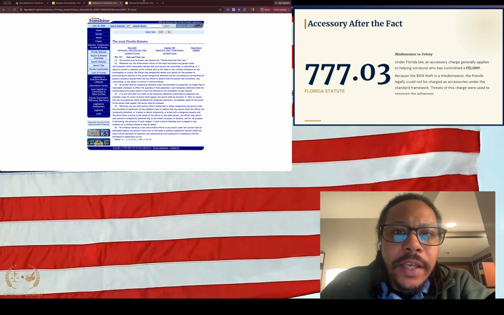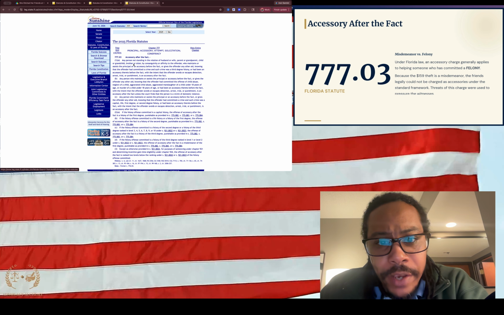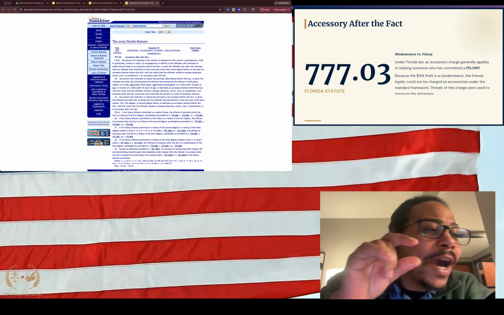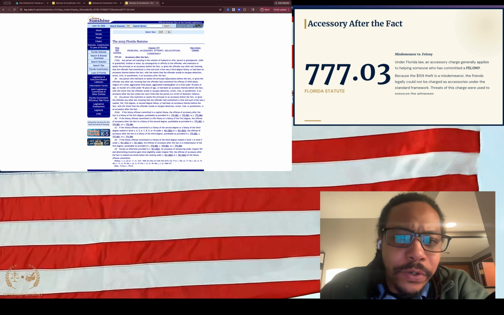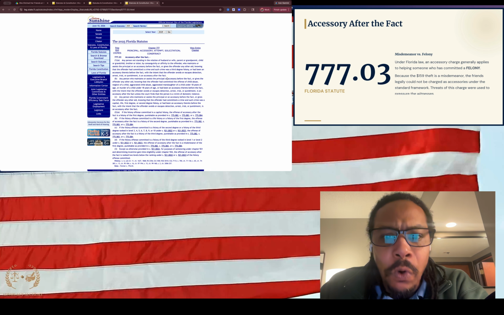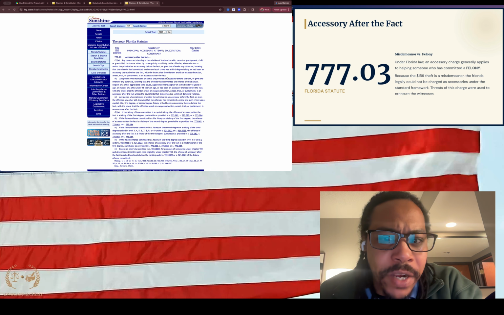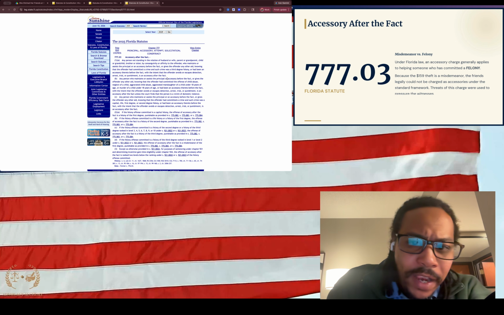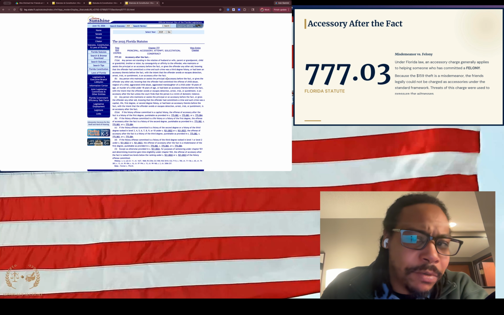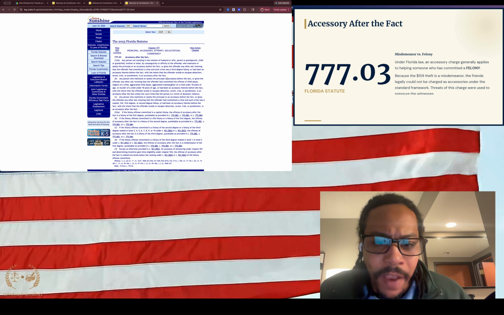Any person not standing in the relation of husband or wife, parent, grandparent, child or grandchild, brother or sister, or by consanguinity, that means by blood, okay, or affinity to the offender, who maintains or assists the principal or the accessory before the fact, or gives the offender any other aid, knowing the offender had committed a crime, and such a crime was a third degree felony, or had been an accessory thereto before the fact with the intent that the offender avoids or escapes detection, arrest, trial, or punishment, is an accessory after the fact.